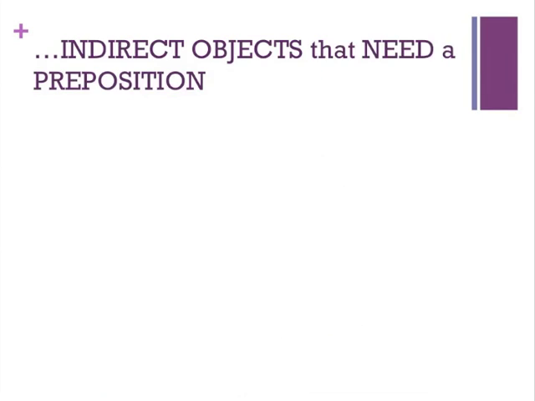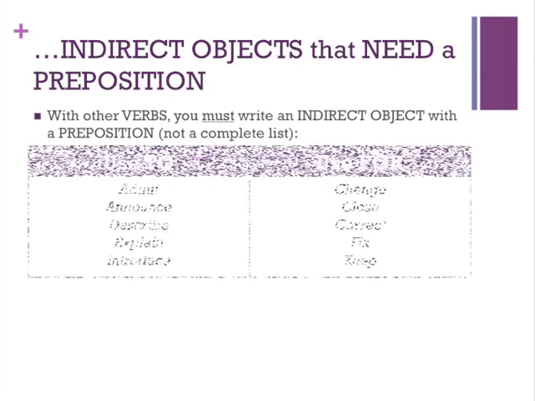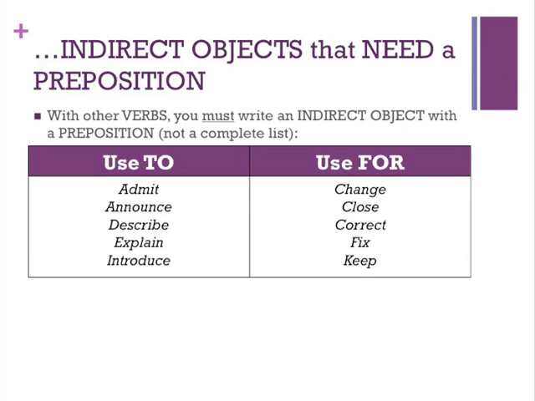These particular situations of indirect objects would need a preposition. So with these particular verbs, you must use an indirect object with a preposition. Or rather, you must use a preposition with them. So for example, again, the words on the left side using the word to, and the words on the right side using the word for.